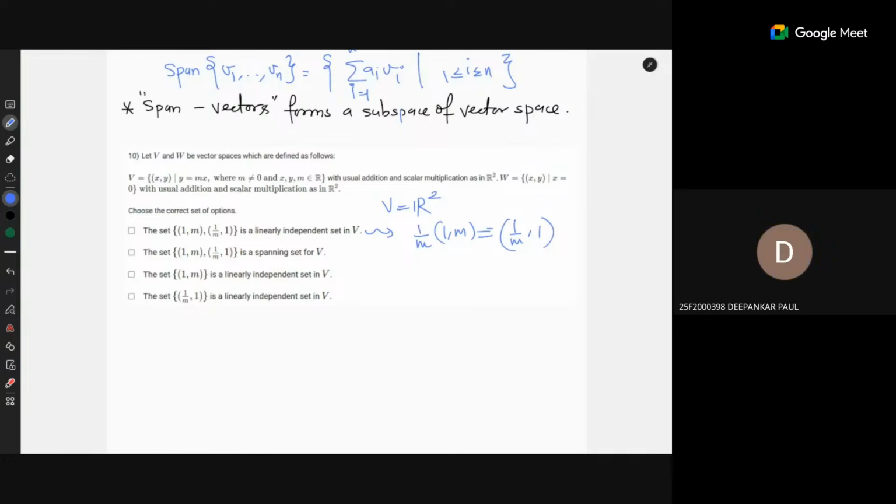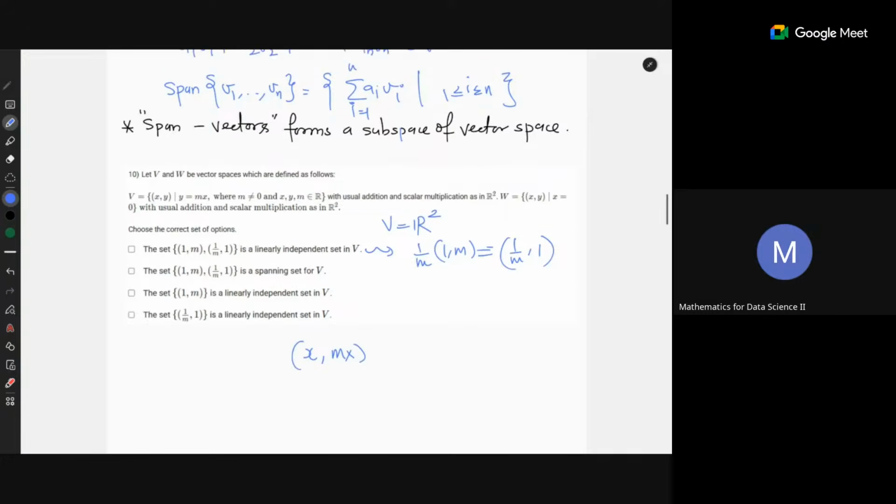So it is asking only about spanning set, right? Just a second. So it is x comma mx. But m is also there. That's the point.